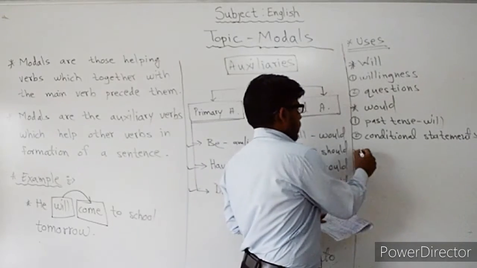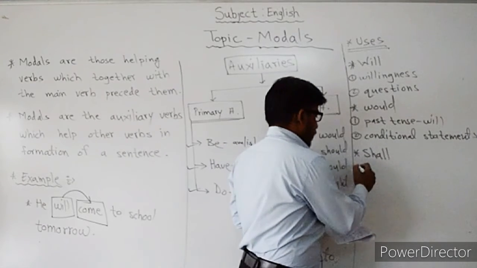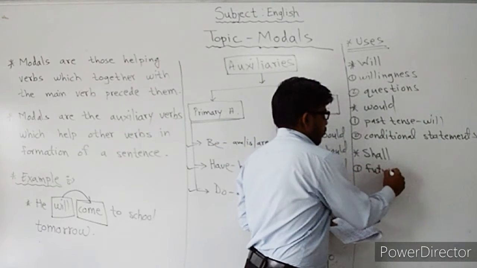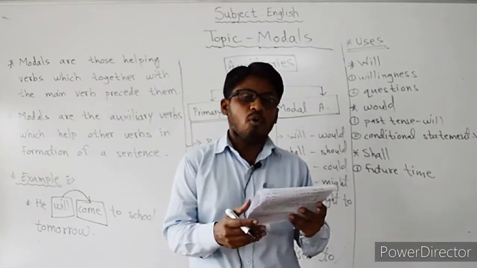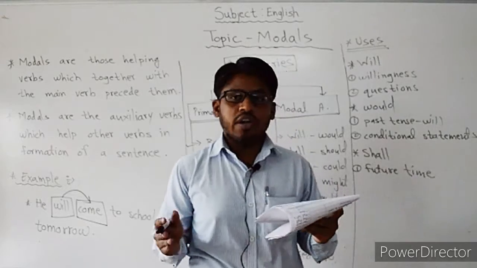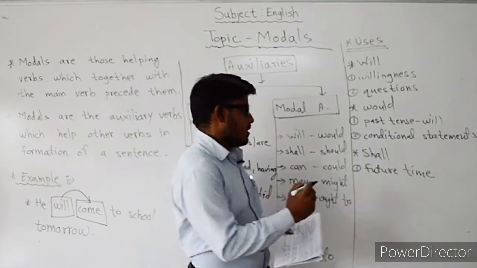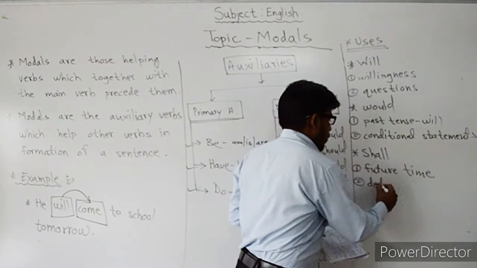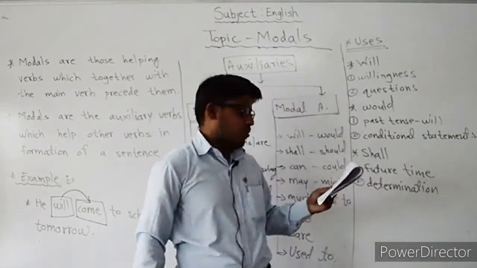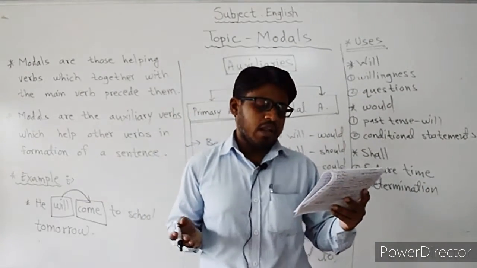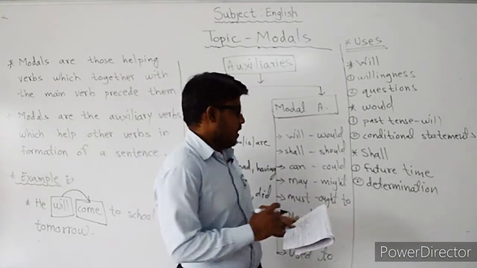Then third, shall. To express future time. To express the future time we can use the modal shall. For example, I shall join online class. In this sentence we have used shall. Second one, to express determination. If you want to express your determination, you can use shall. For example, I shall complete my work today. It shows determination.